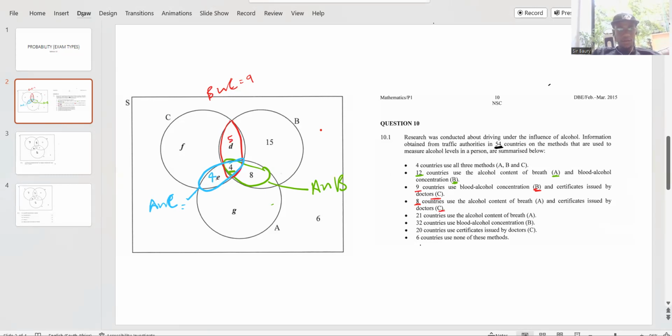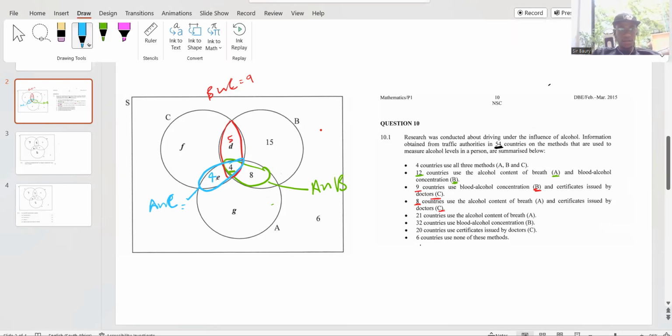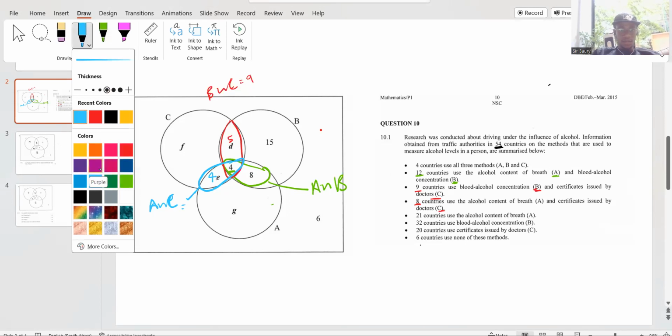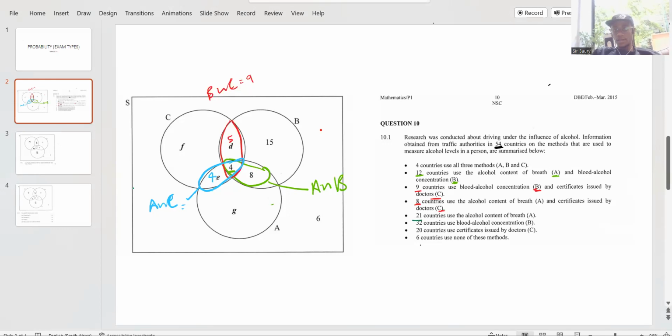And then you have 21 countries that use alcohol content. That is A. 21 countries use A. So I'm going to look at the whole of A. The whole of A gives me 21. Remember, they could have said only.